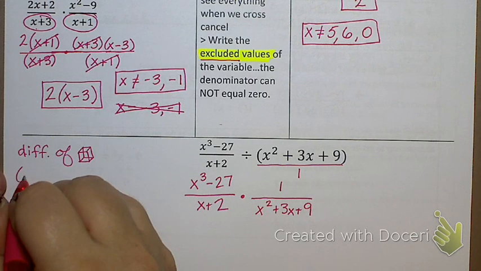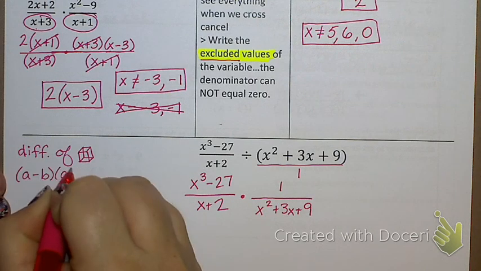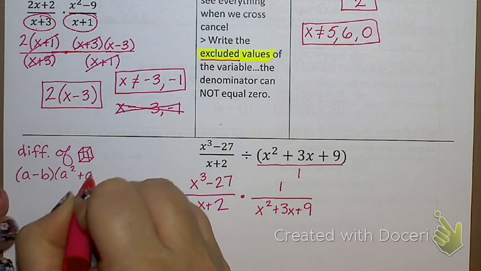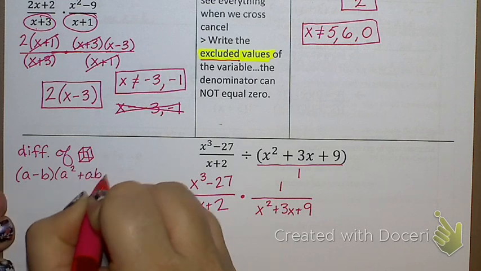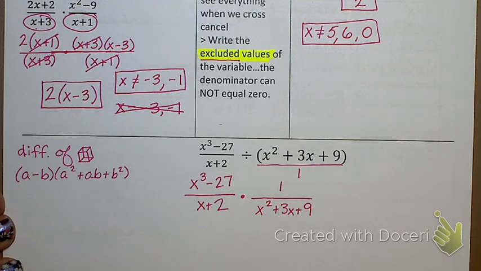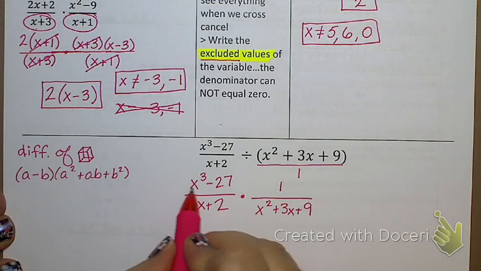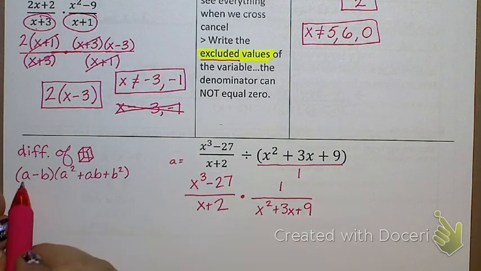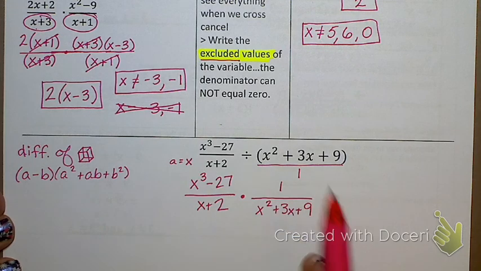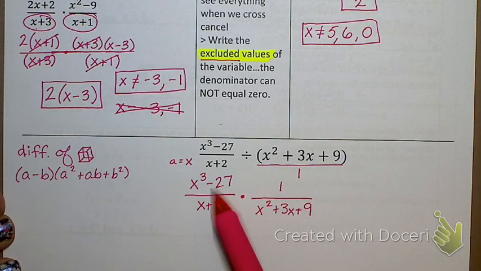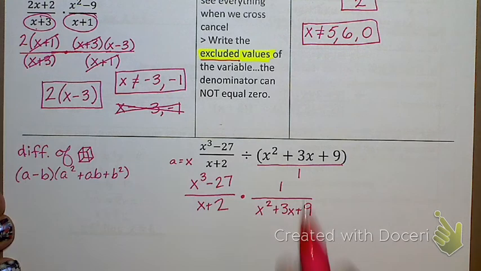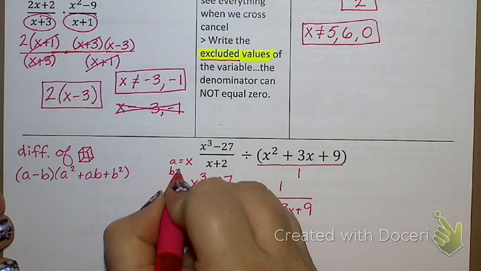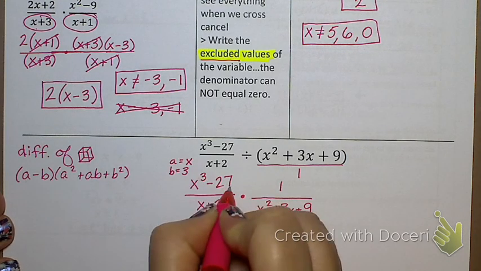A minus b, a squared plus ab plus b squared. So if this is what I'm trying to factor, what is a? Or what am I going to use in the a location here? X, because that's what, when you raise it to the third power, gets me that first term. What is b? 3, because 3 is what you raise to the third power to get 27.